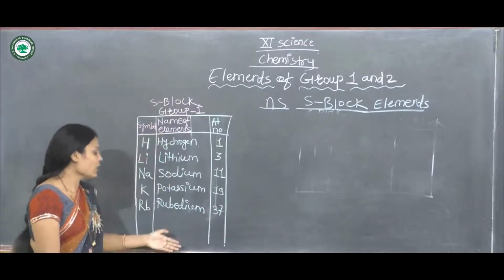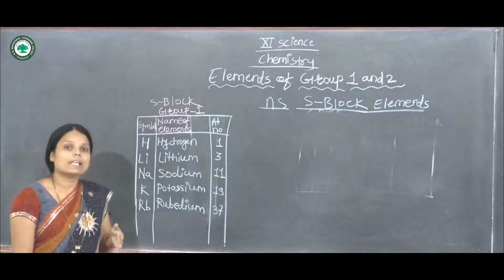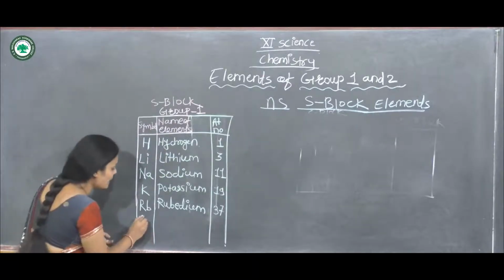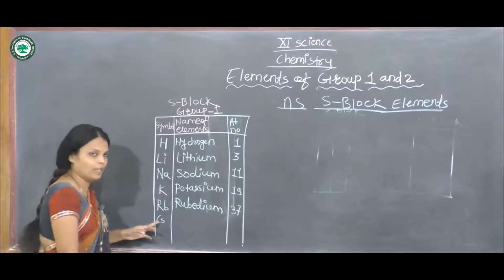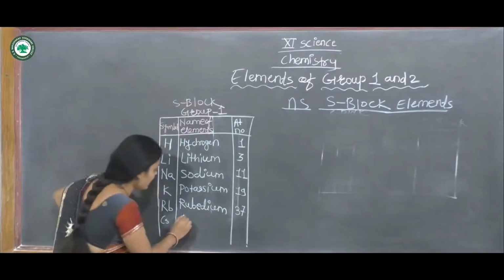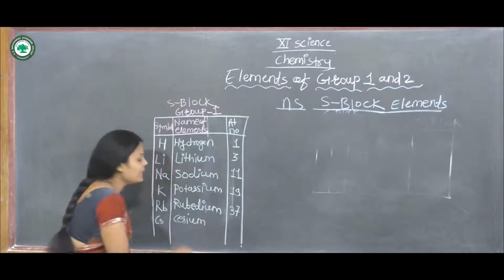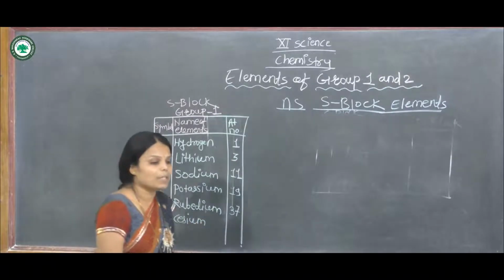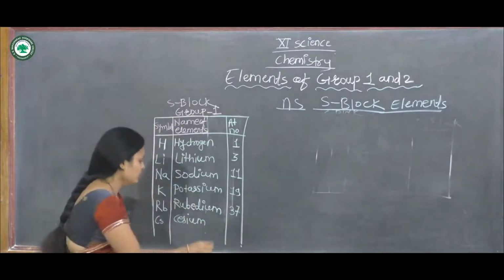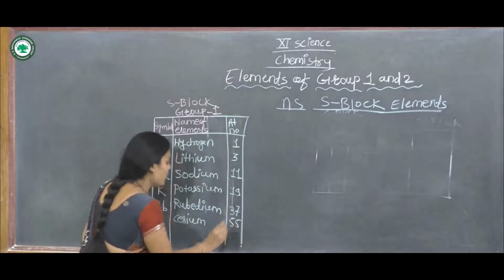In group first, the next element is cesium. Its symbol is capital C and small s, that is Cs, and its atomic number is 55.